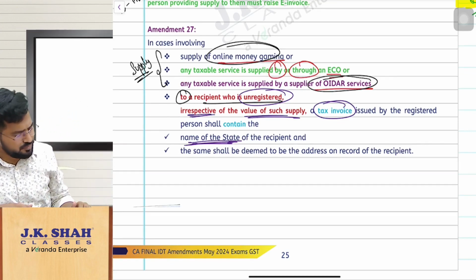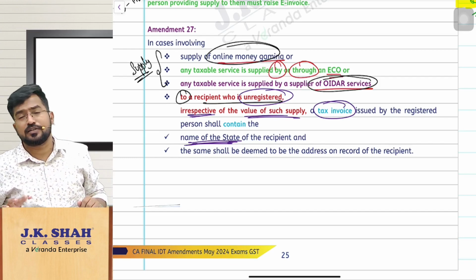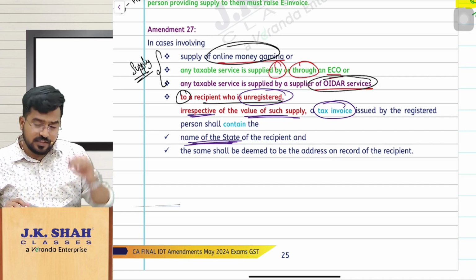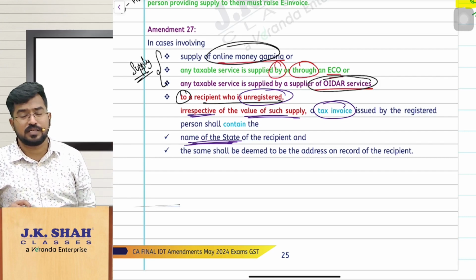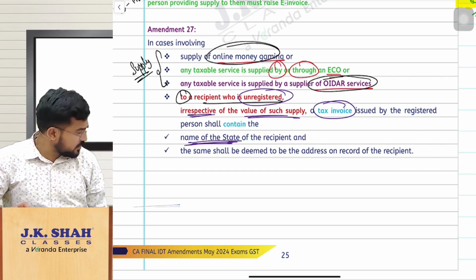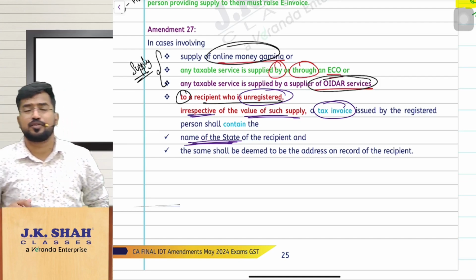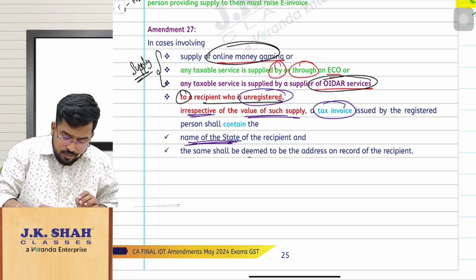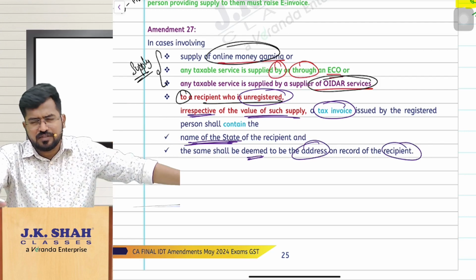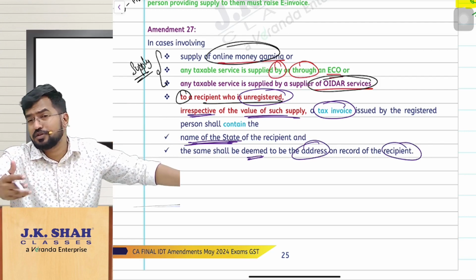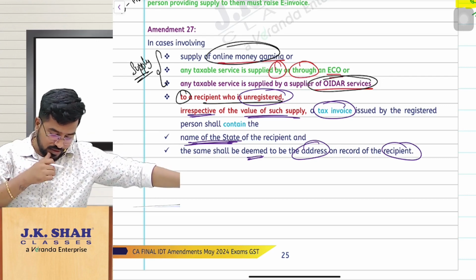If you remember the contents of invoice under rule 46, you will see the address of the recipient when the recipient is registered. But here, the recipient is unregistered, still you have to mention his state name in the invoice irrespective of the value, and that shall be deemed to be the address of the recipient recorded in the invoice. State name is enough. Street name, pin code and all these things are not required, right? Simple amendment again.